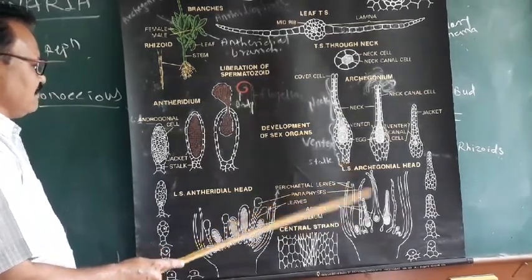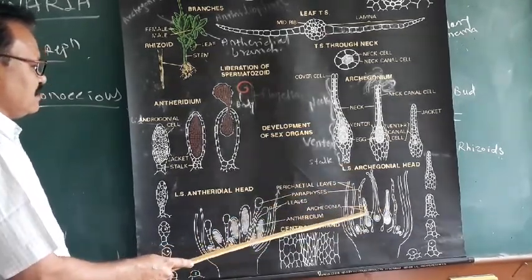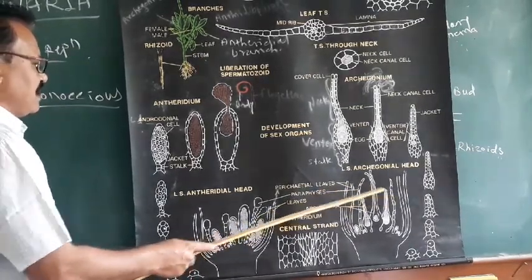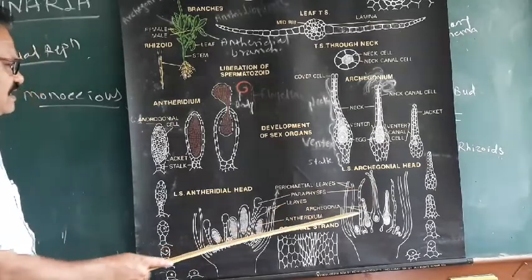They are protective in function, and in between these archegonia the paraphyses are also present. The paraphyses are also intermingled with the archegonia.